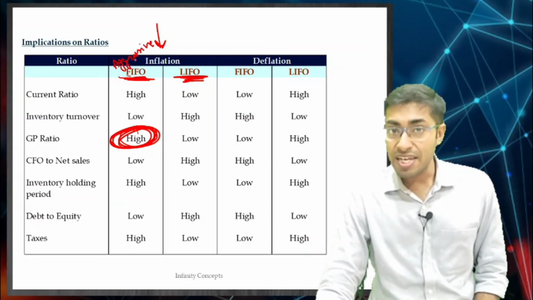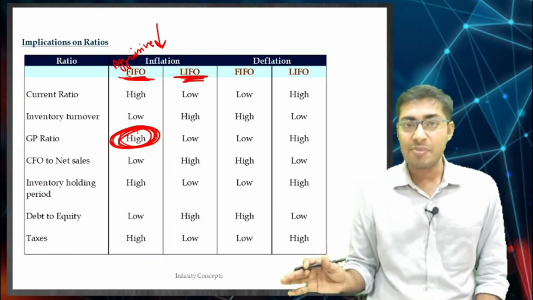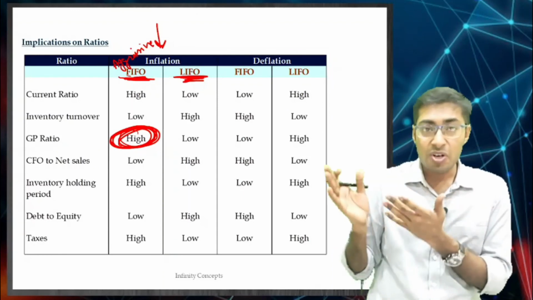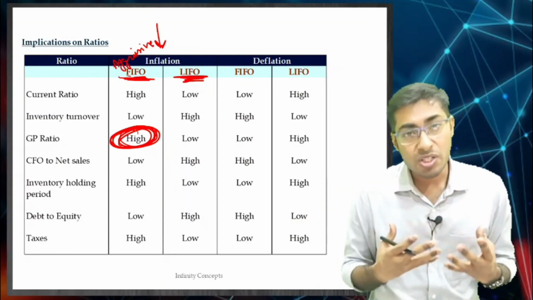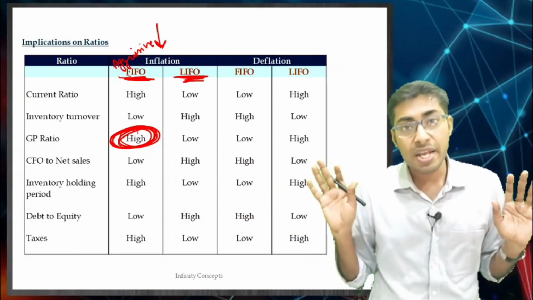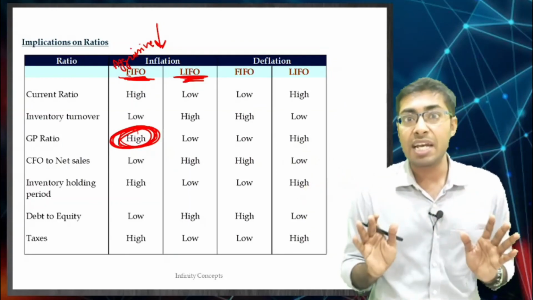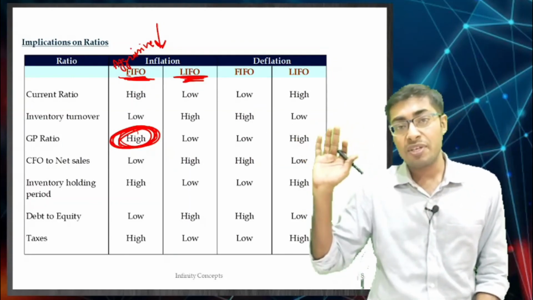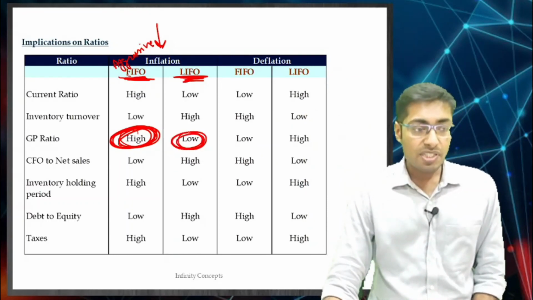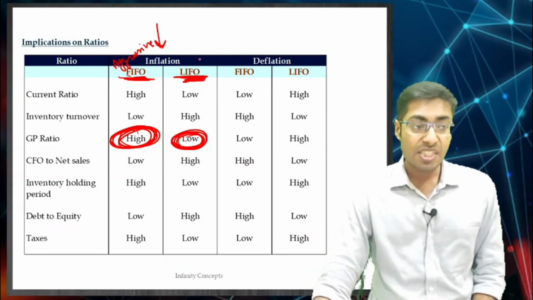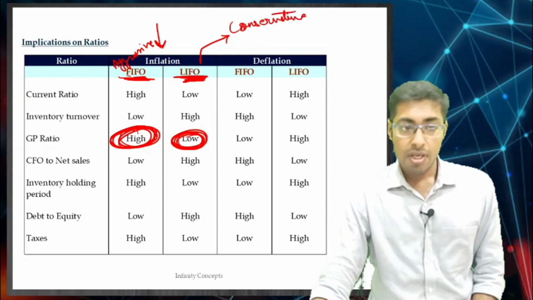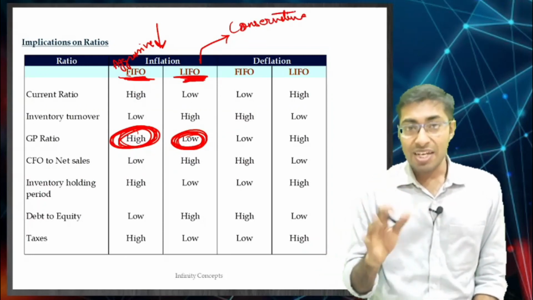I hope you all know what is aggressive and conservative now, we have done this particular thing so many times. Conservative is when you are very afraid whether you will be able to make profits or not in the future, okay, you do not have so much self confidence and therefore you are preponing all the expenses, but you are very afraid to take the profits right now or book the income right now, you would try to defer all the incomes and profits. This is conservative accounting, right, and therefore lesser profits right now, and therefore LIFO during an inflationary period is known as conservative accounting, correct. Understanding what we have done, this is how you need to think.